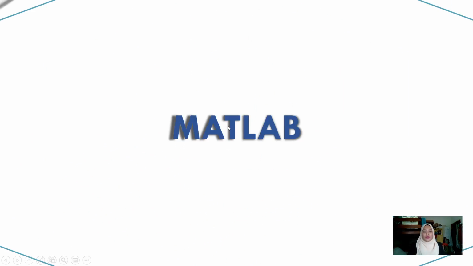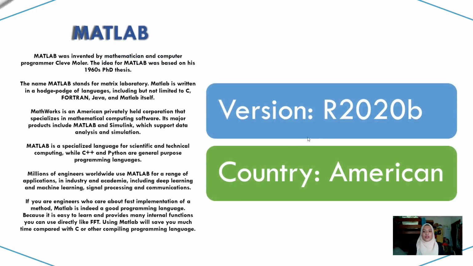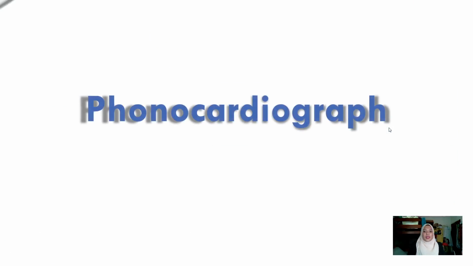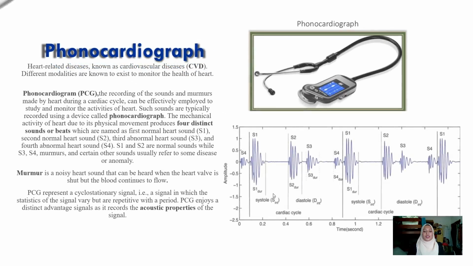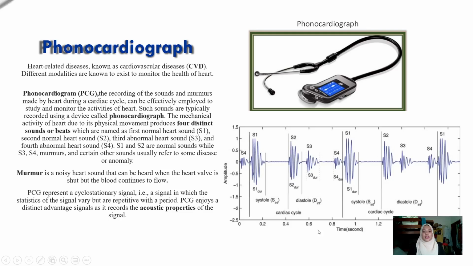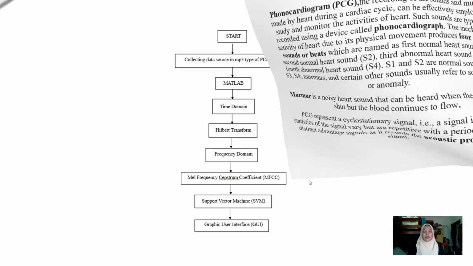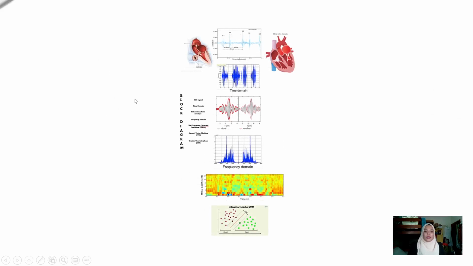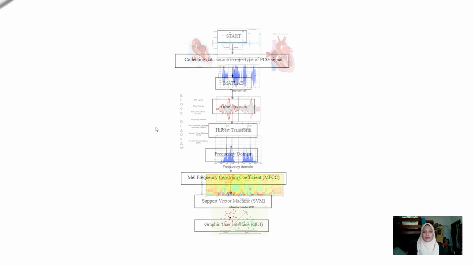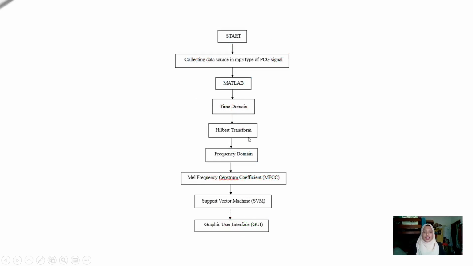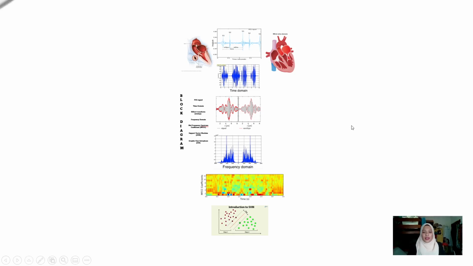The method that we use for this project, we use the software MATLAB version R2020B. This is the normal graph for a PCG signal, time versus amplitude. We can see S1 and S2. Between S1 and S2 is systole, and between S2 and S1 is diastole, and S1 is higher in amplitude than S2 in normal. So this is the overall flow chart. This is the block diagram, the final of how it will come. I will show you later.